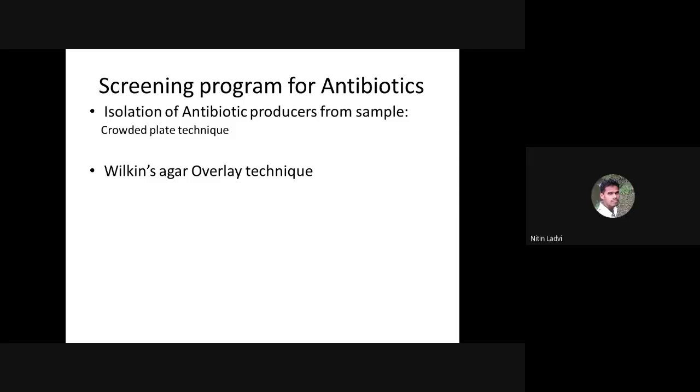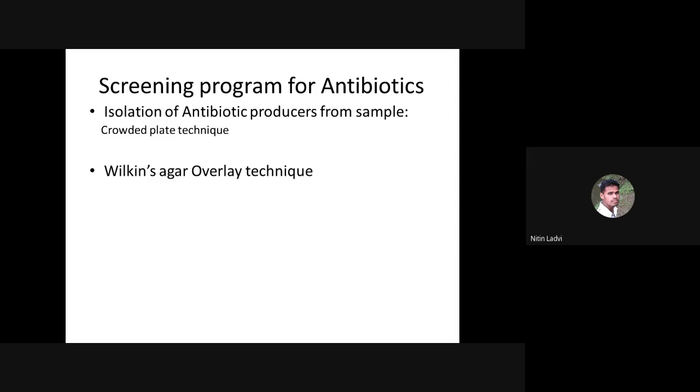Yes, correctly said. Whatever inhibitory compound we have demonstrated, or the effect of that inhibitory compound we have demonstrated in a crowded plate technique, whether that is an actual antibiotic or something else like acid, can be confirmed by another method, which is sometimes considered a secondary screening method for the antibiotic, the Wilkins agar overlay technique. This technique allows us to determine whether that inhibitory compound is an actual antibiotic or something else like acids. If it is an acid, you will get the zone of inhibition and yellow coloration will also be obtained there.